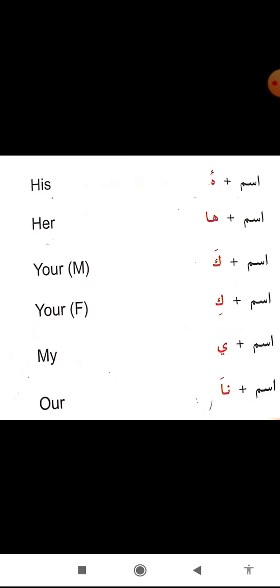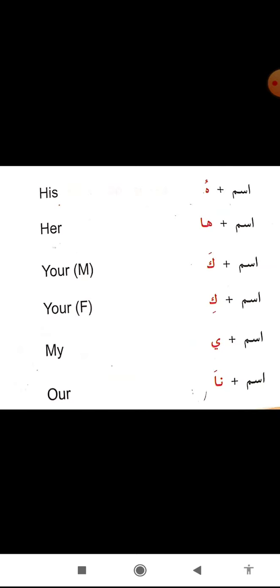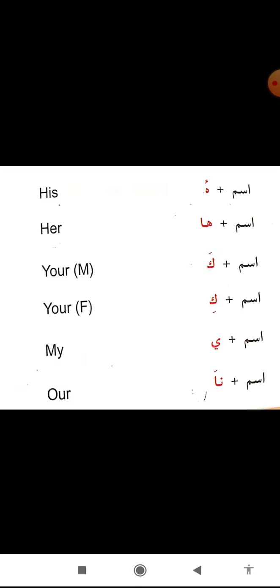For example, if we have to ask a boy his name, you say ma ismuka, what is your name. Now if I have to ask a girl, I say ismuki, so ma ismuki, what is your name, and that sentence is feminine.